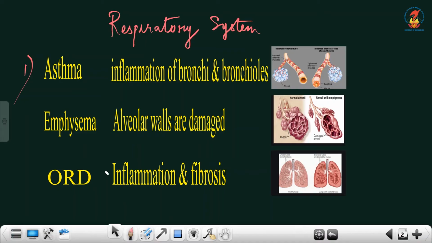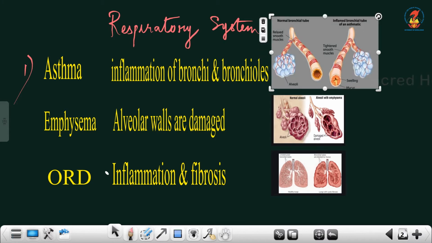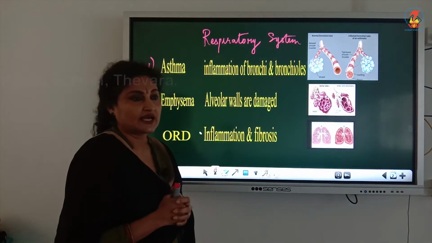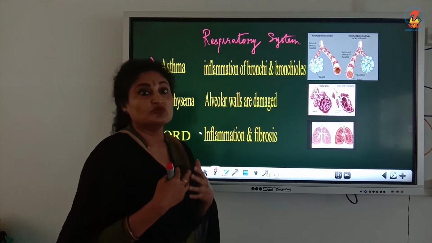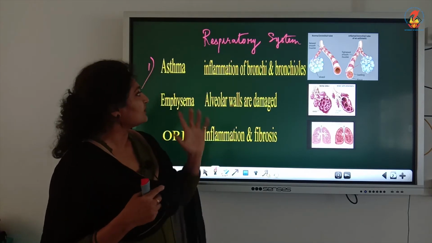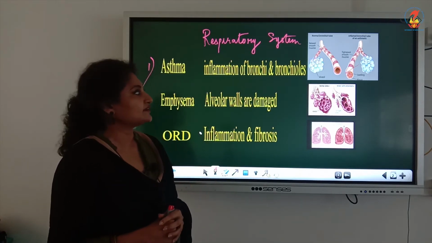So here there is a picture showing the normal bronchi with the abnormal inflamed bronchi. This is the normal. You can see the lumen is widened because the bronchi is not inflamed. But look at this. The bronchi is inflamed. See, it's very thick. It's so thick that the lumen becomes very narrow and the person has difficulty in breathing. And this difficulty in breathing is what is called wheezing. You all have seen asthmatic patients, they wheeze. There's difficulty in breathing. The reason is the inflammation of the bronchi and the bronchioles.